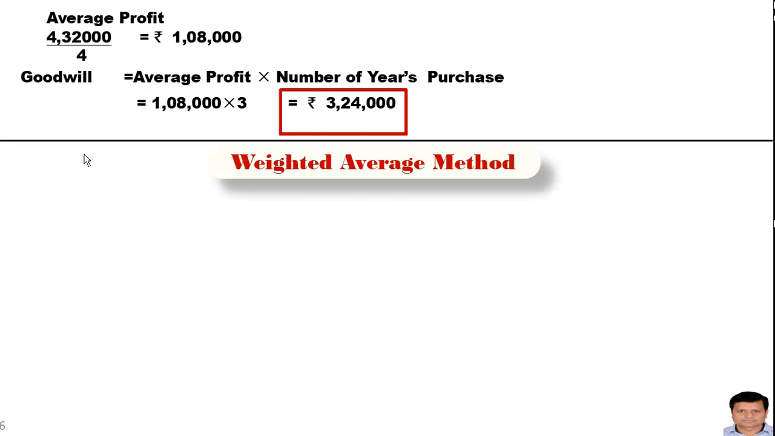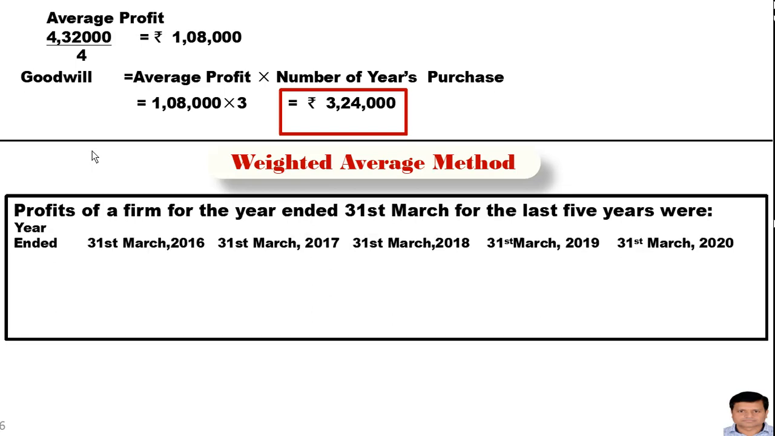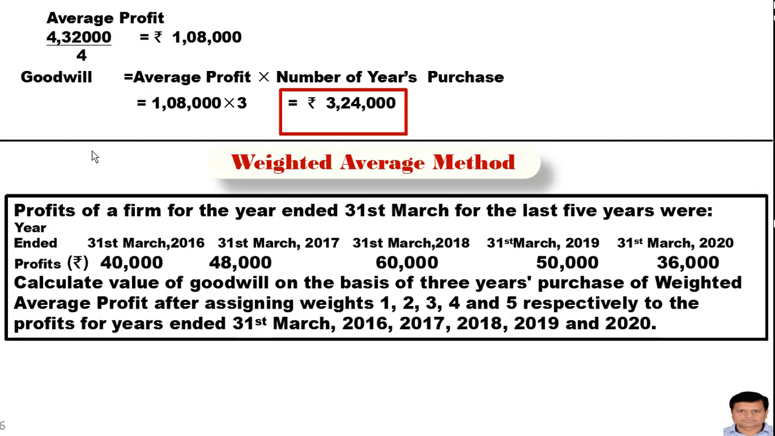Now the next question. This is the weighted average method. Profit of a firm for the years ended 31st March for the last 5 years were rupees 40,000, 48,000, 60,000, 50,000, 36,000. Calculate the value of goodwill on the basis of 3 years purchase of the weighted average profit after assigning weights 1, 2, 3, 4, 5. These are the weights given in the question respectively to the profit for the years ended 31st March 16, 17, 18, 19 and 20. So first we will calculate